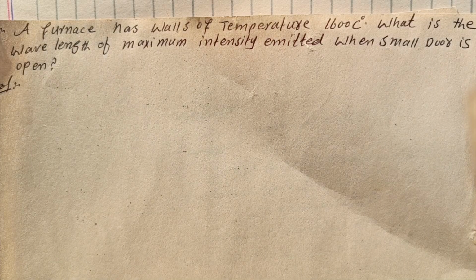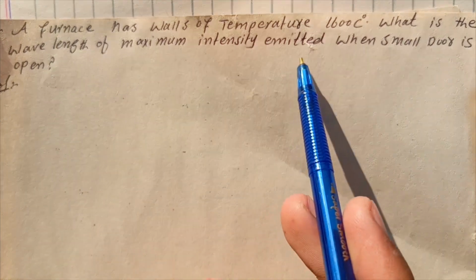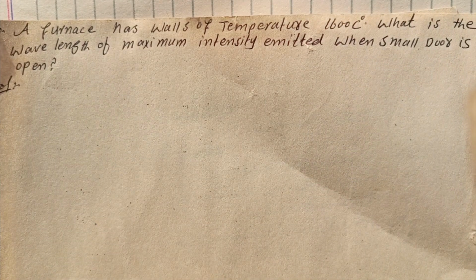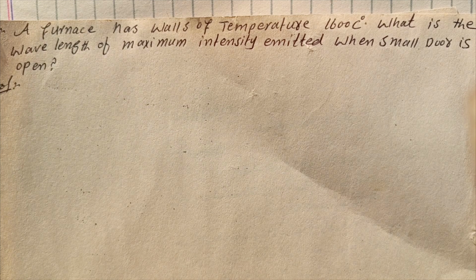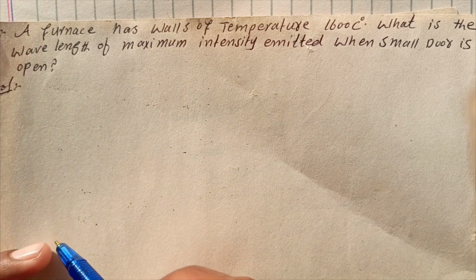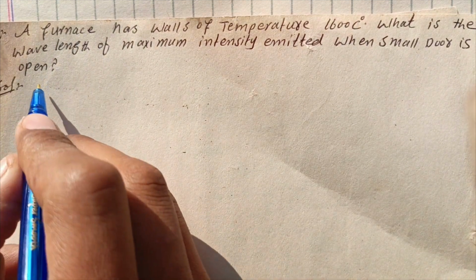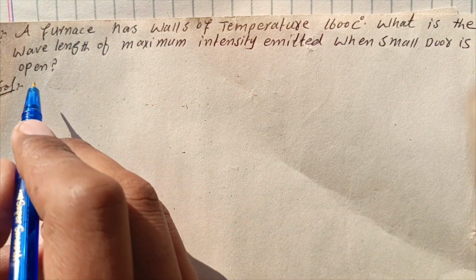The question is that a furnace has wall of temperature 1600 degrees centigrade. What is the wavelength of maximum intensity emitted when small door is open? So we will find the maximum wavelength, as we know from Wien's displacement law. The solution is that